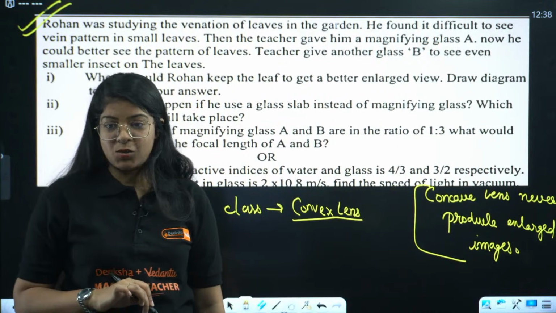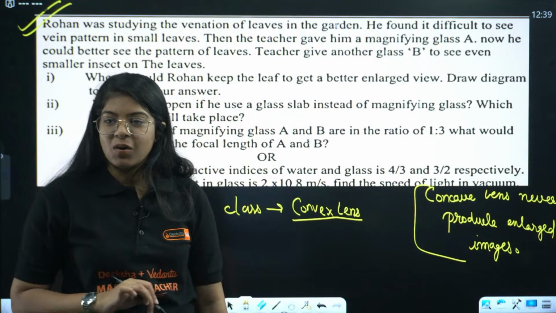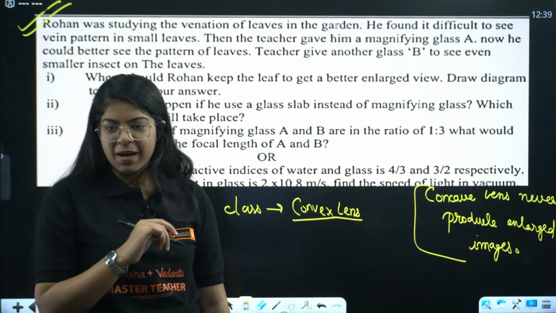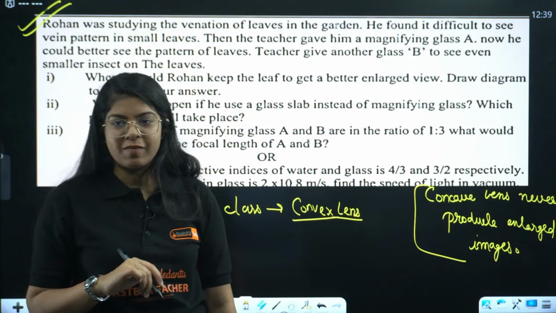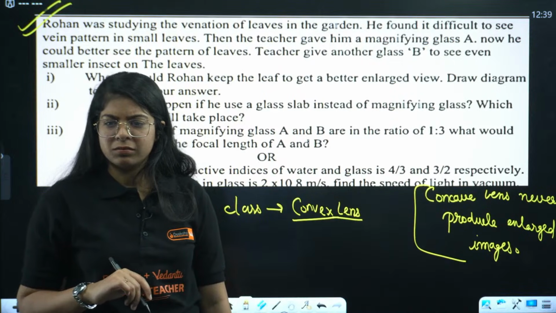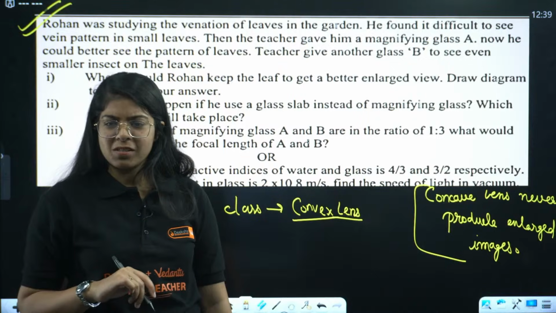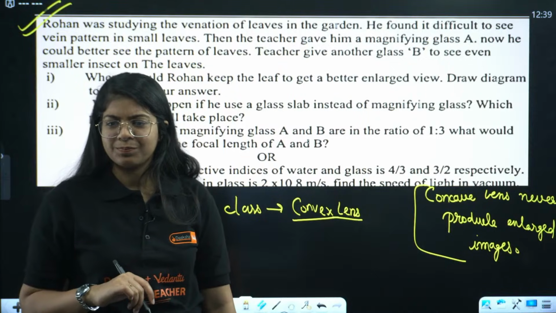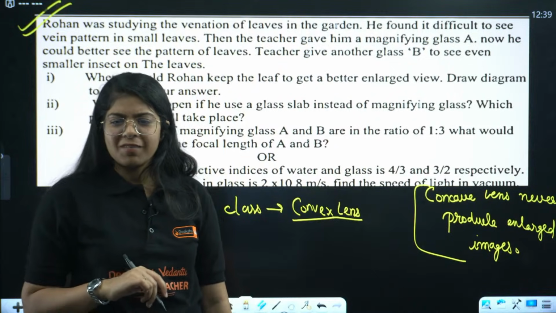Done? Yes or no? Okay, yes, Kirti, I'll get back to you. Convex lens, Shivani, great. Why, Prince? Why shouldn't I say? Wait.